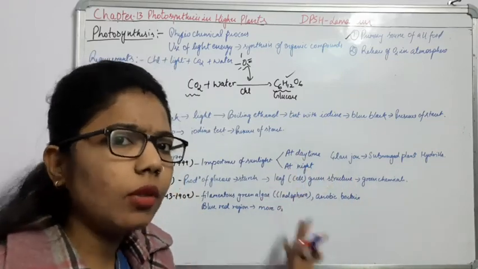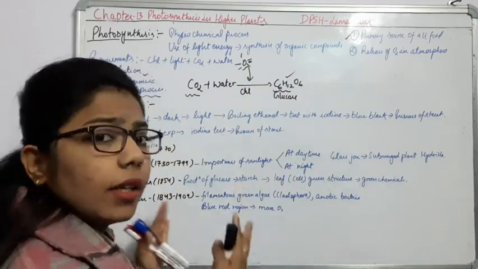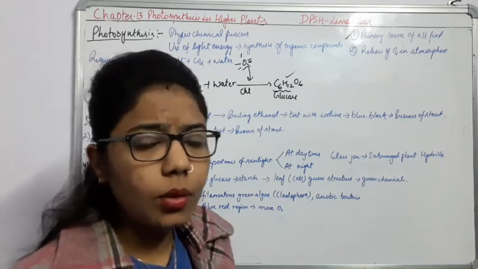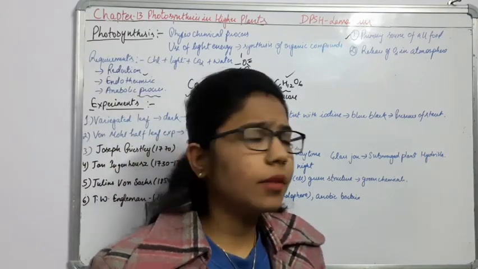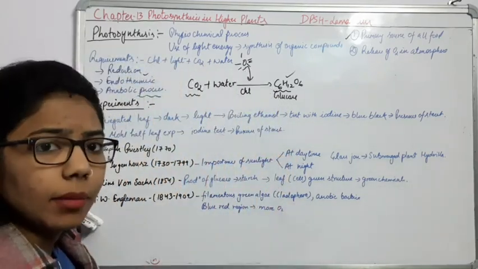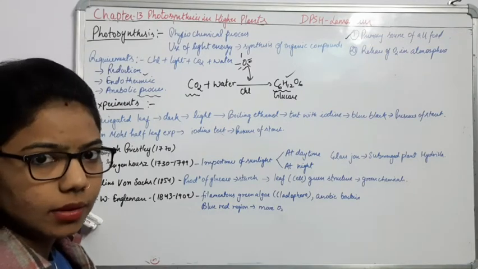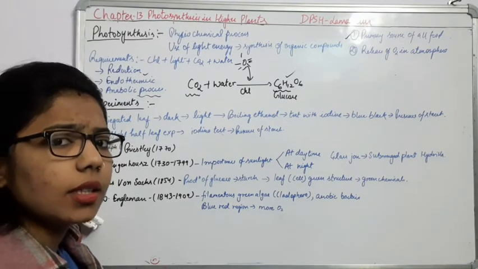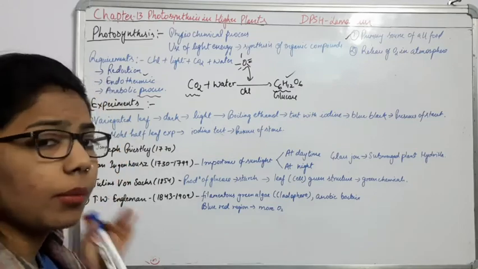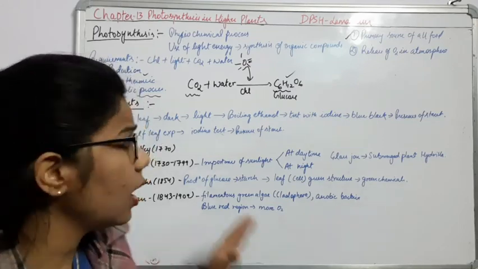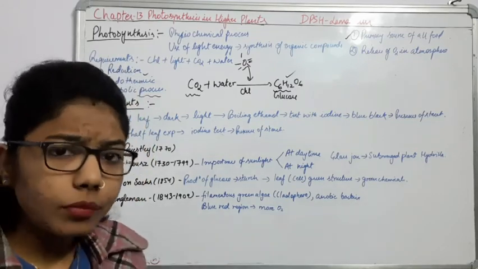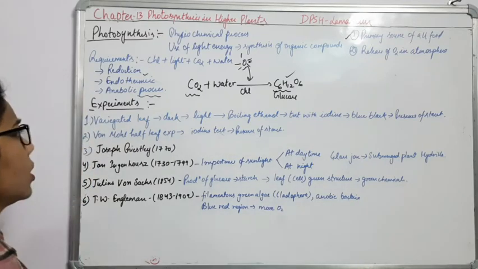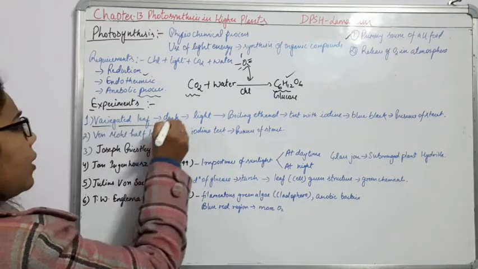On the basis of these two things we will infer our experiments. In earlier grades you must have studied some basic experiments. Here we will understand some more experiments, but before that we will revise the earlier experiment. The earlier experiment was the variegated leaf experiment.